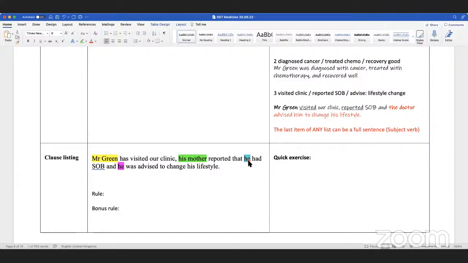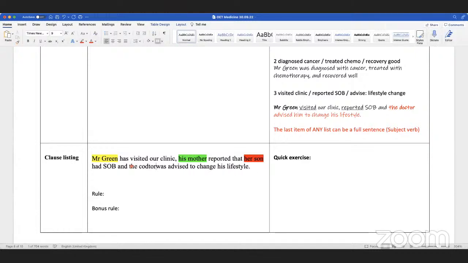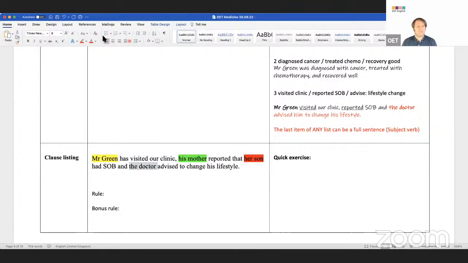His mother had reported that her son had... Yeah, there we go. Her son had... Nice. Really, really, that's excellent. So her son, and then we go back to and he was advised. So now we can say the doctor advised. We have it in the active, right?